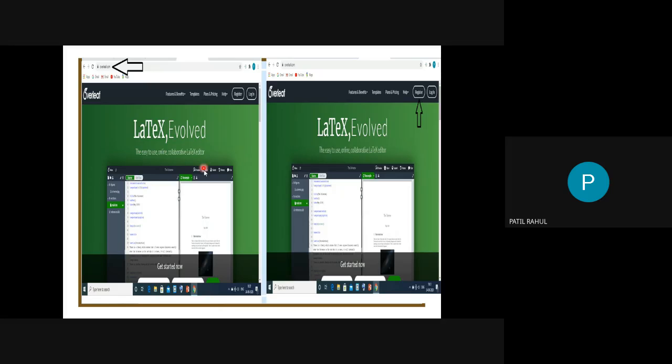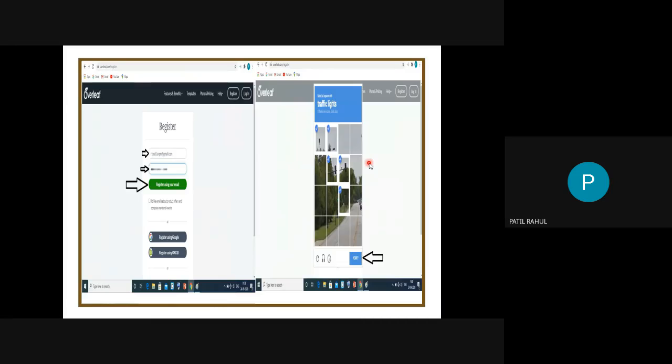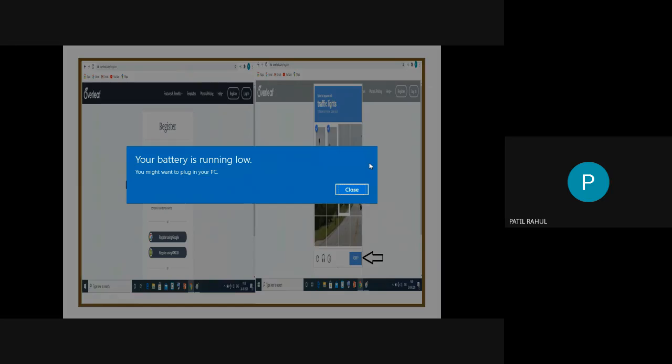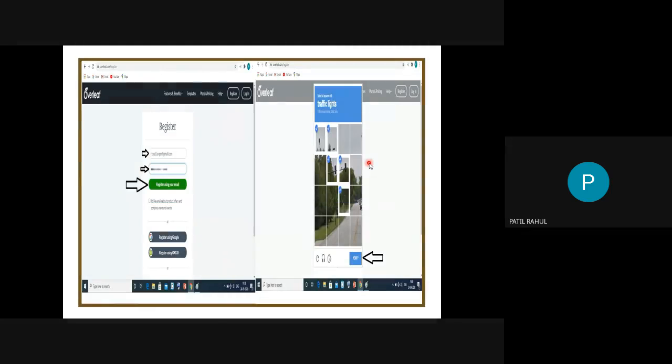And in this website, you click onto the register. Click onto the register means in the browser you write down overleaf.com, then this website opens, and when this website has opened, then click onto the register. Next, when you click the register, you open your account.